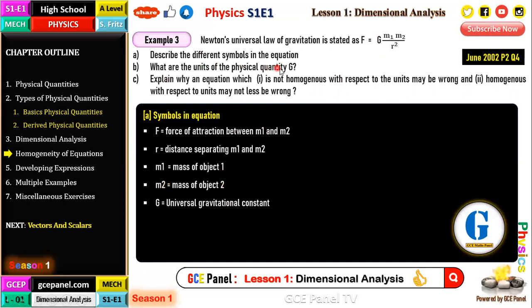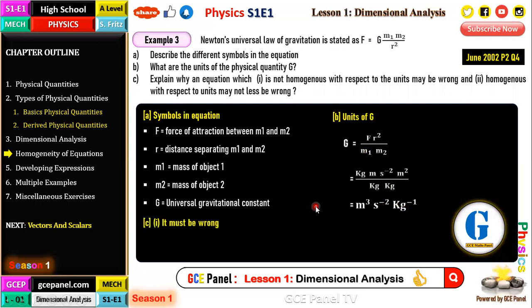Now, what are the units of the physical quantity G? For the units of G, we just have to make G the subject of the formula and simplify it as we saw previously. So G equals F r squared over m1 m2. For F, you have kilograms meters per second squared. r squared is meters squared, and m1 m2 is kilograms times kilograms. When you simplify, you have m cubed, s to the power minus 2, and kilograms to the power negative 1. Those are the units of G.